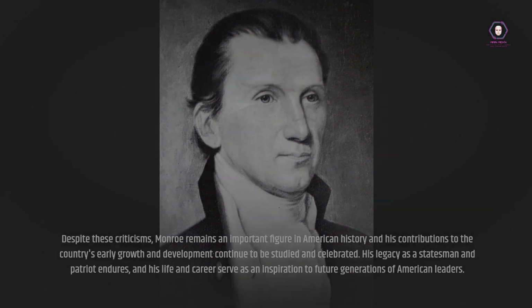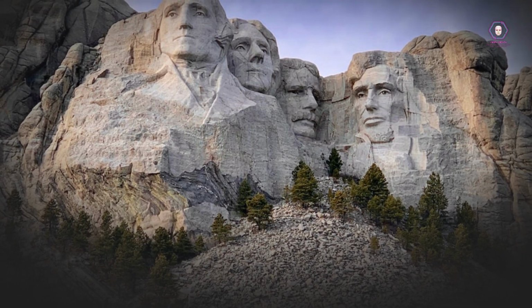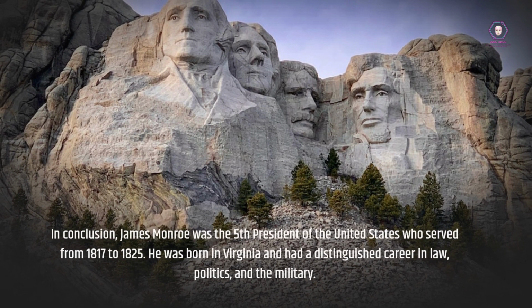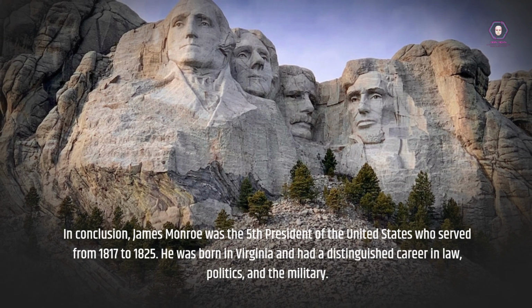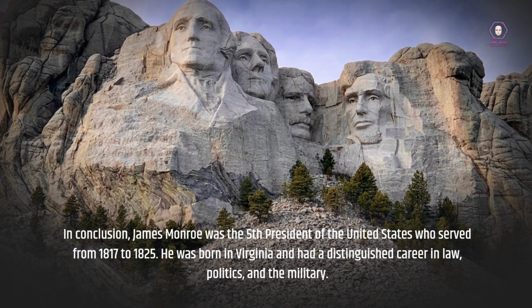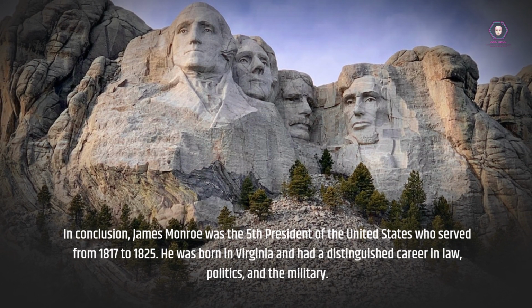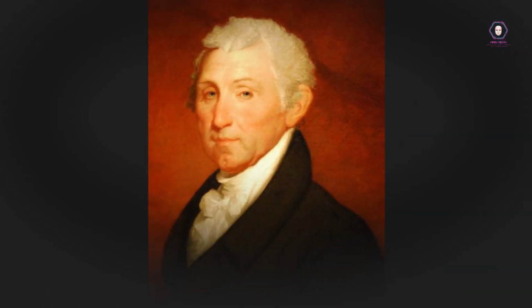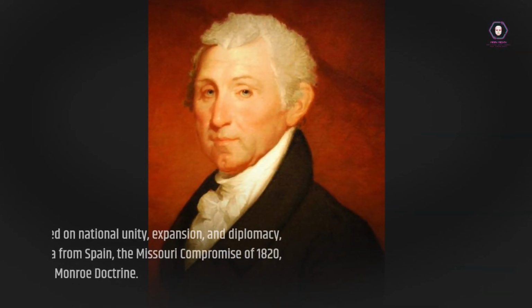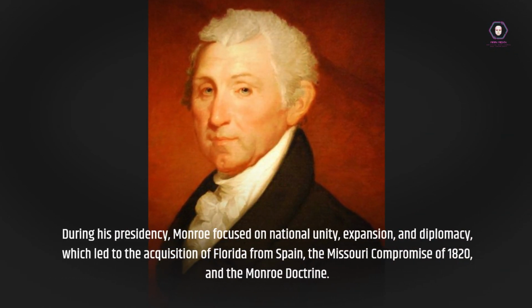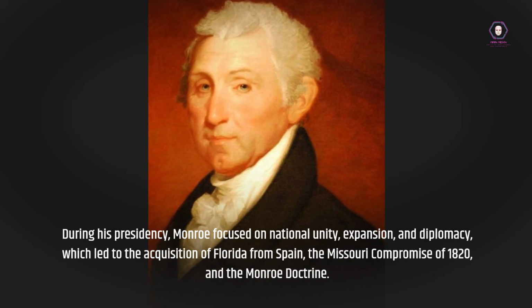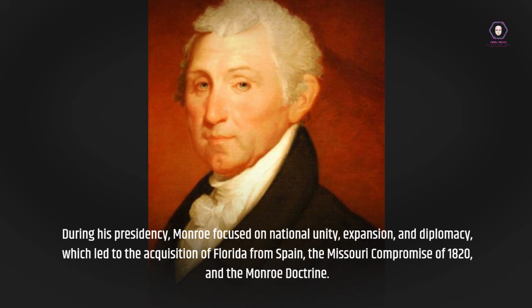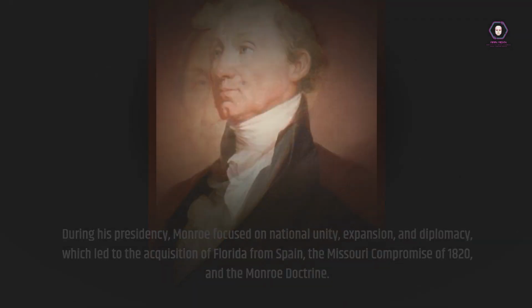of American leaders. In conclusion, James Monroe was the fifth President of the United States who served from 1817 to 1825. He was born in Virginia and had a distinguished career in law, politics, and the military. During his presidency, Monroe focused on national unity, expansion, and diplomacy, which led to the acquisition of Florida from Spain, the Missouri Compromise of 1820, and the Monroe Doctrine.